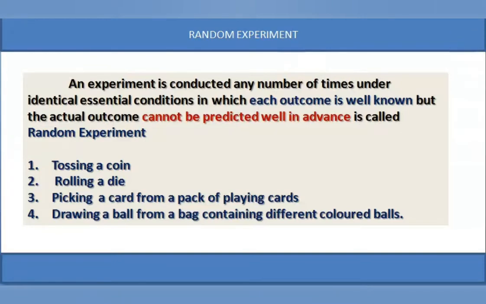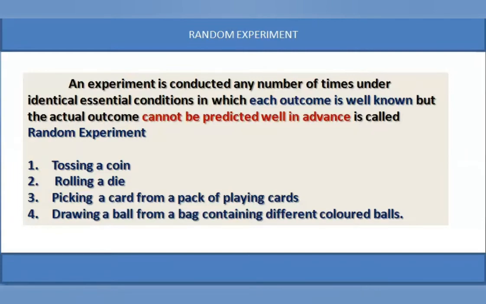An experiment that can be conducted any number of times under identical conditions, in which each outcome is well known in advance but the actual outcome cannot be predicted, is called a random experiment. In chemistry and physics we do experiments, but those experiments we won't consider here.